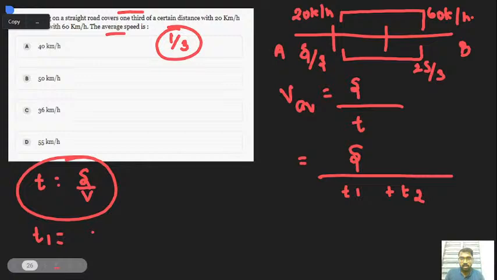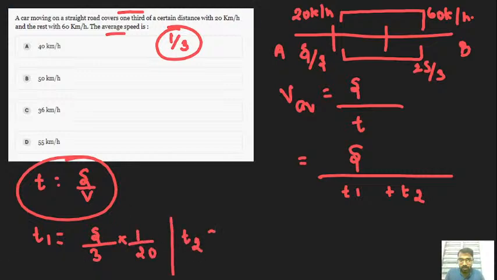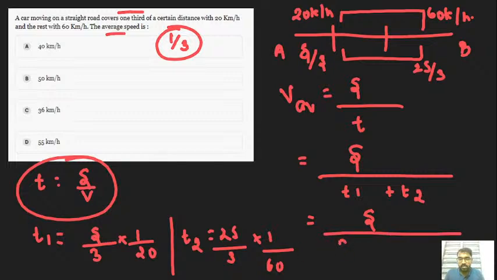So T1 is S by 3 into 1 by 20. T2 is 2S by 3 into 1 by 60. I hope you can easily understand, guys. Just replace it here: S over S by 3 into 20 plus 2S by 3 into 60. In case of LCM, you need to take it, it's very easy. Just put it in split-up form.